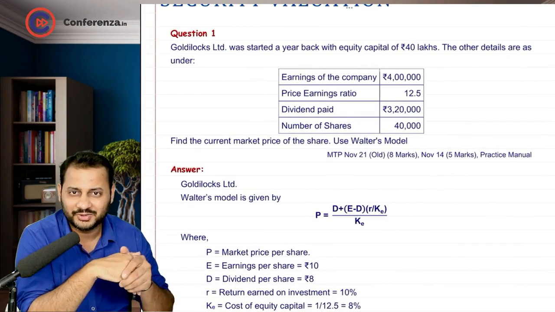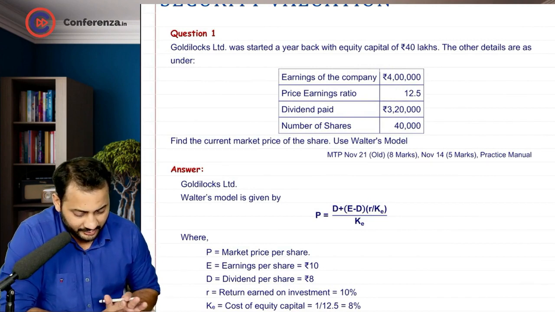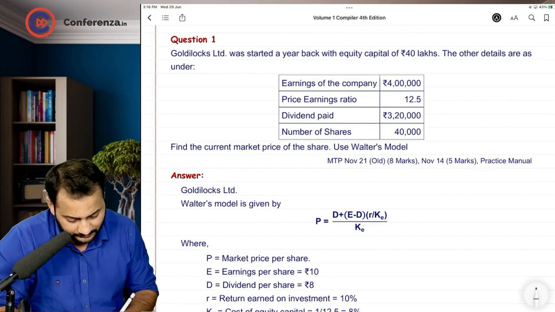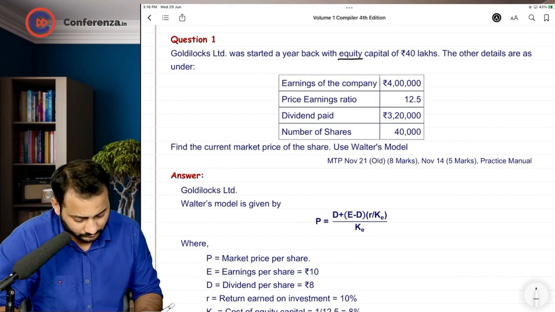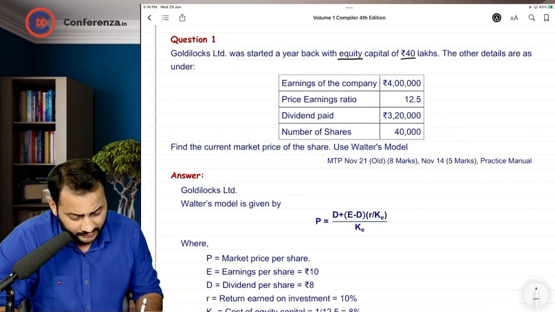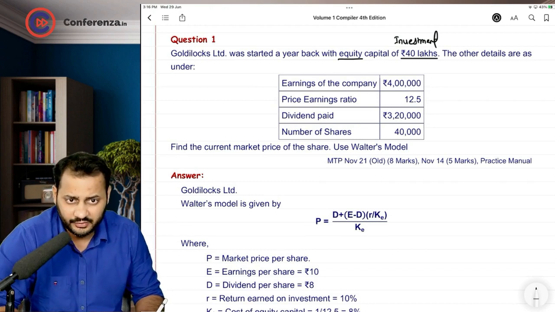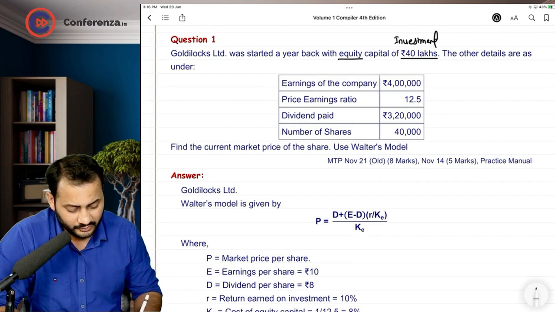Have a look at this question. We will read it first. Goldilocks Limited was started a year back with equity capital of rupees 40 lakhs. So what you have to do is, first of all, you will need to understand that equity is involved in it, and the entire capital investment is 40 lakhs. So we can call it equity capital as investment. So that much is the investment that we have invested. The other details are as follows. Earnings of the company, 4 lakhs.